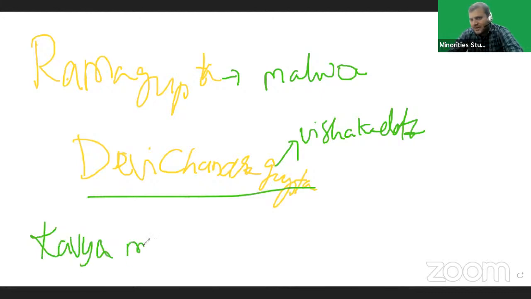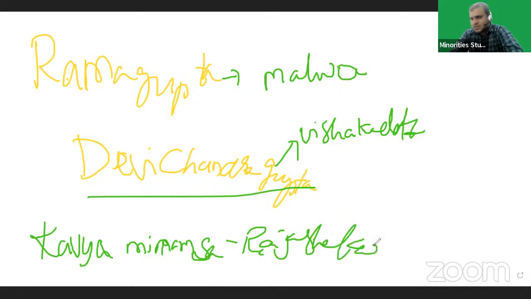In Kavya Mimamsa, Rajashekara also speaks about the Ramagupta story. After Ramagupta, Chandragupta II became the ruler.